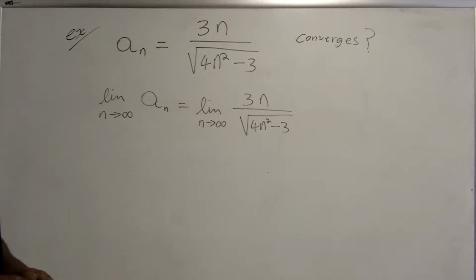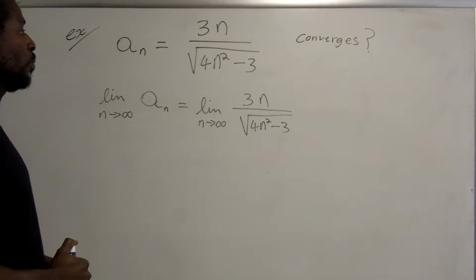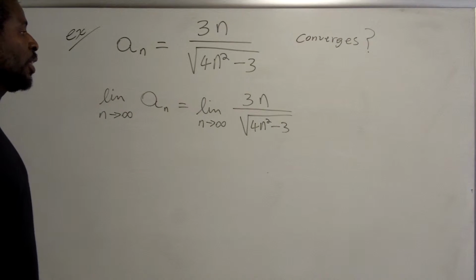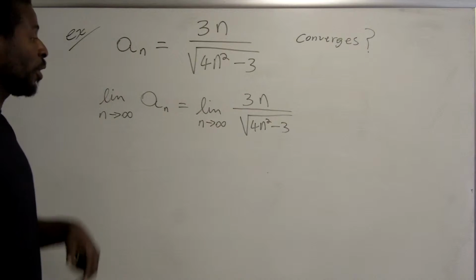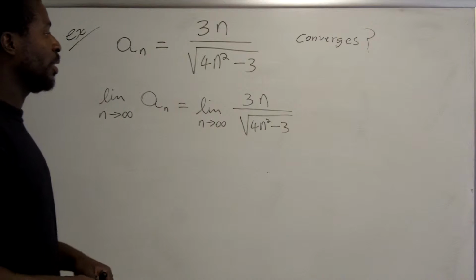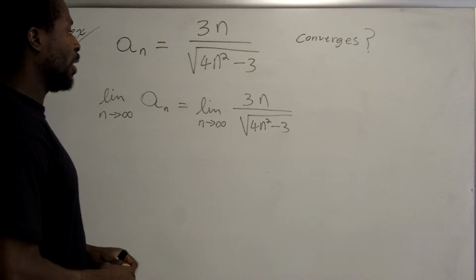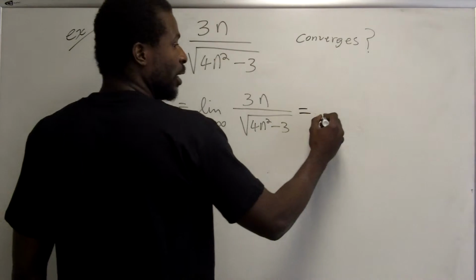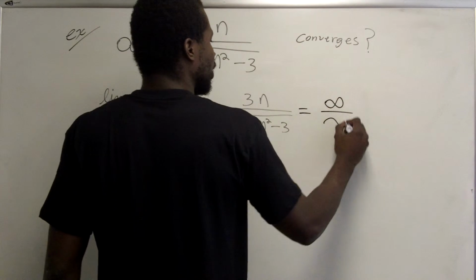Now, if you remember, when you're taking a limit at infinity, what you're really looking for is a horizontal asymptote, or a limiting number. And in order to do a problem like this, the first thing you do is you plug in infinity, and you realize that you get infinity over infinity.